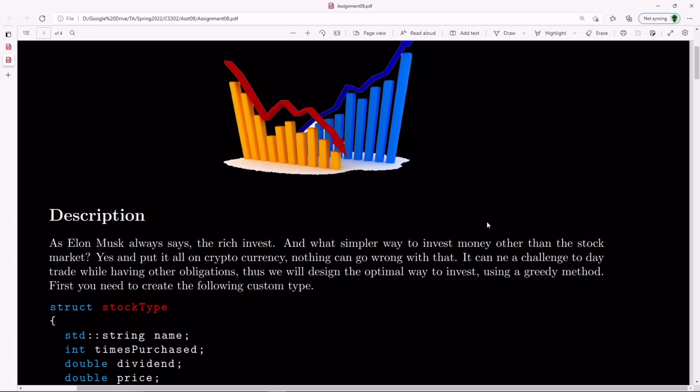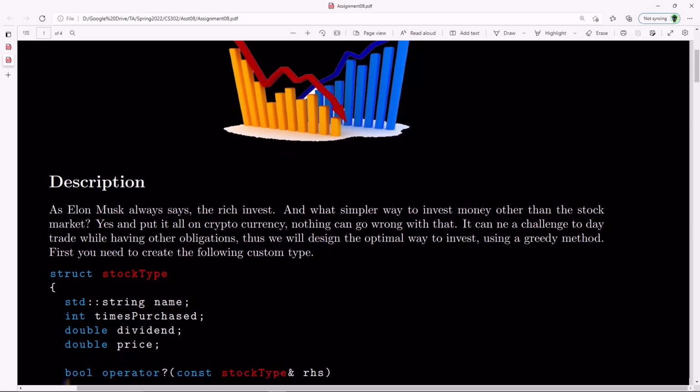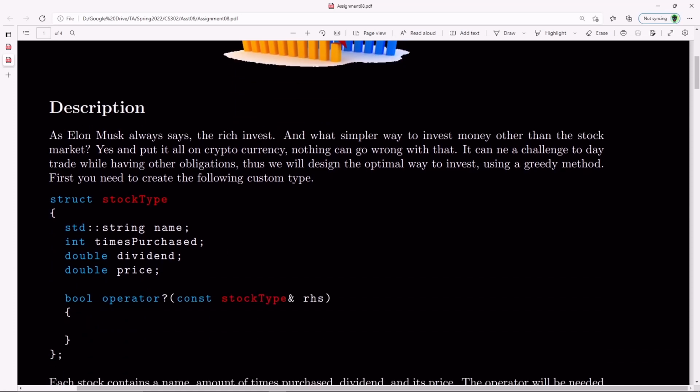So anyway, basically, you're going to have a list of stocks. We're going to use this struct stock type designed right here. Every stock will have a name, amount of times purchased, a dividend percentage, and a price of a stock, along with its comparison. I believe in our input files, we're going to have 25 different stocks. So we're going to have a vector or maybe even an unordered map of stock types. We have to maintain all of our stocks, maintain their prices, update them, and of course, using a priority queue, always pick our next best stock.